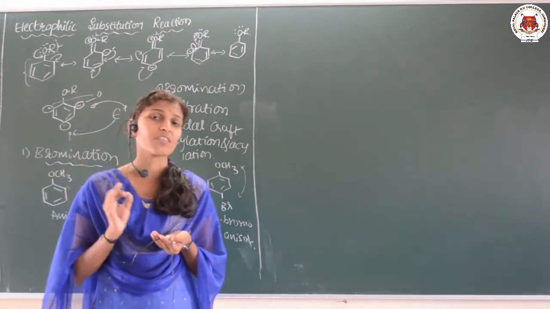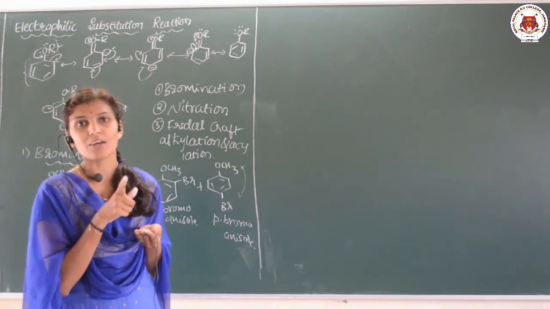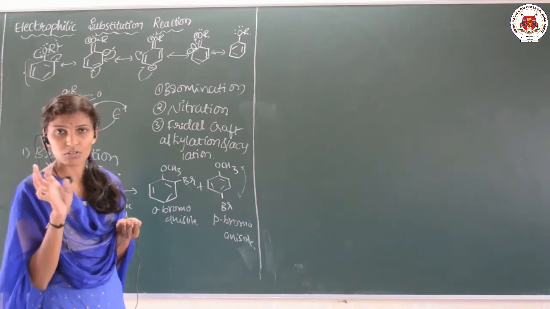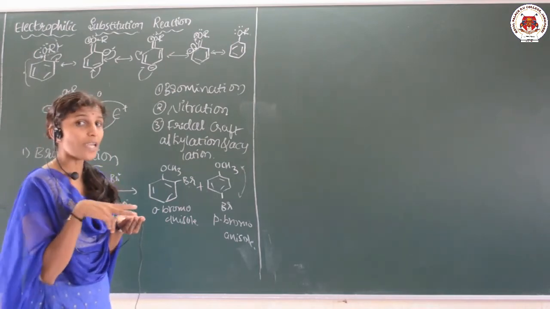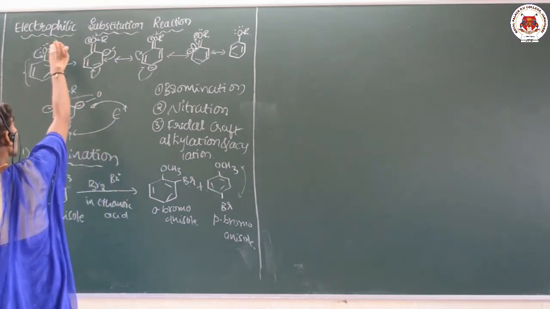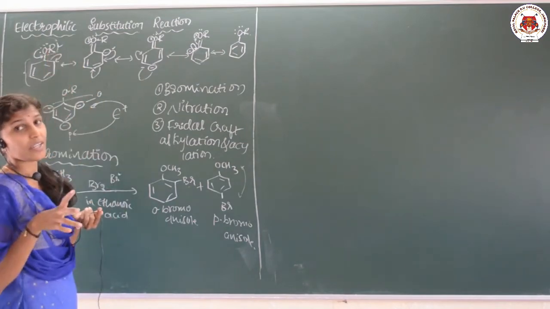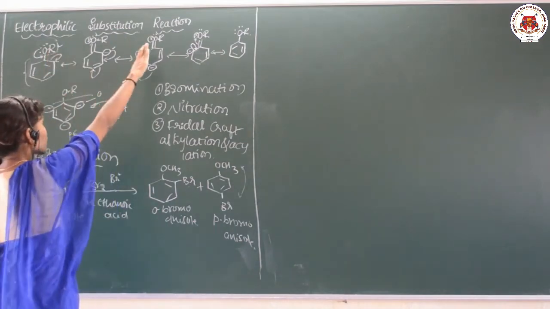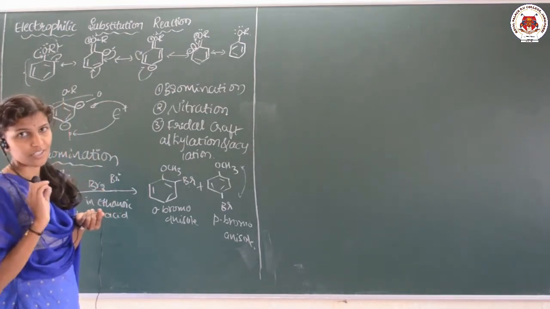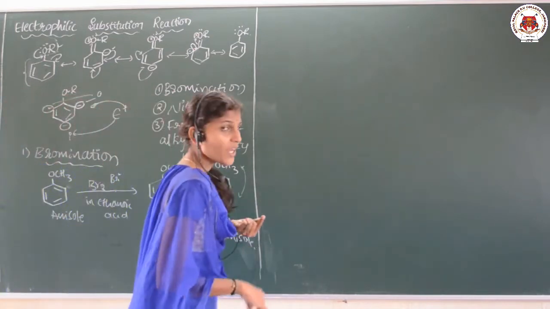This is how we can explain the bromination. So we are discussing electrophilic substitution. It means the electrophile should attack our ether, and then where it has to attack, either to ortho or to para. Why those only? Because I told you, due to the resonance, this alkoxy group will activate the ring towards the electrophilic substitution reaction, and it makes the ortho and para positions electron rich. That is why the product is ortho as well as para bromo anisole.